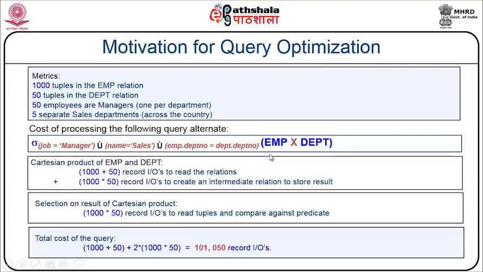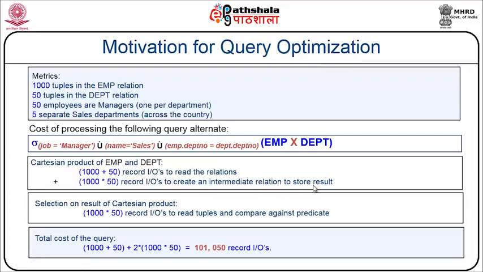After which I enter into the relational algebra expression, where I have employee Cartesian product department. If I am to do the Cartesian product, it means 1000 multiplied by 50. So, it will generate 50,000 records. That 50,000 is given here, 1000 multiplied by 50 records, IO to create an intermediate relation to store the result.